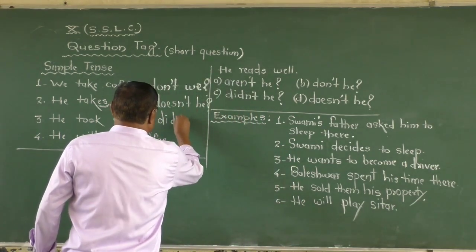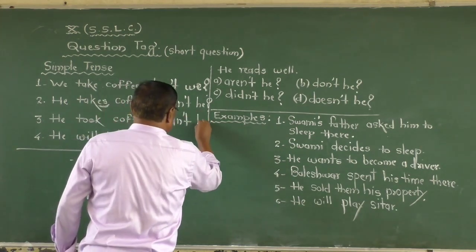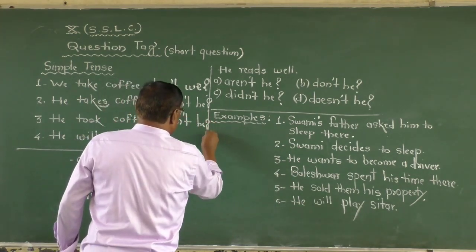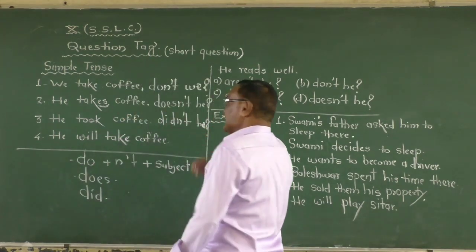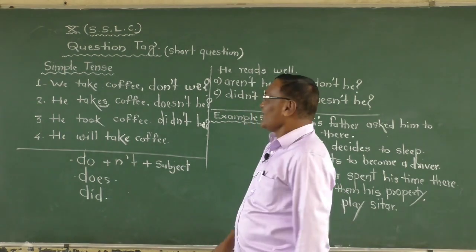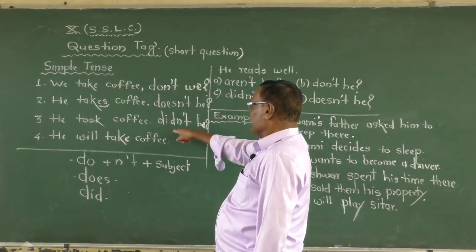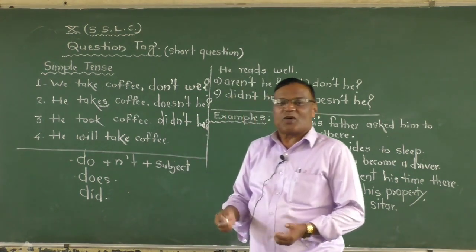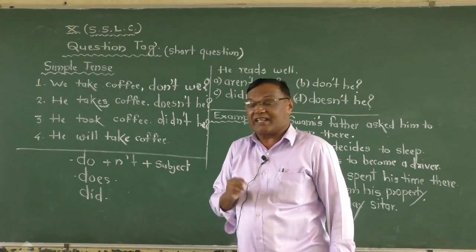D-I-D, add there again not, and put there he, the subject, and the question mark is very, very important. Don't forget that. Didn't he? Look at that. Don't we? Doesn't he? Didn't he? These are the word formations in simple present and simple past tense.